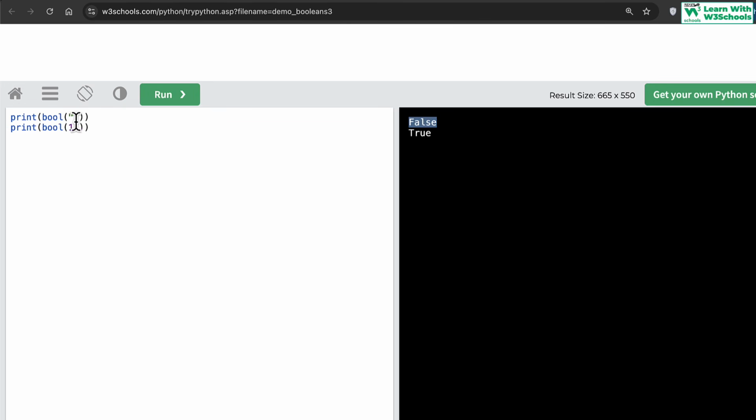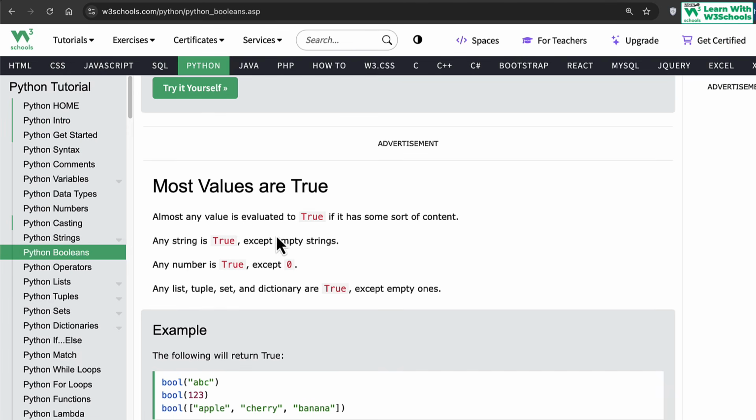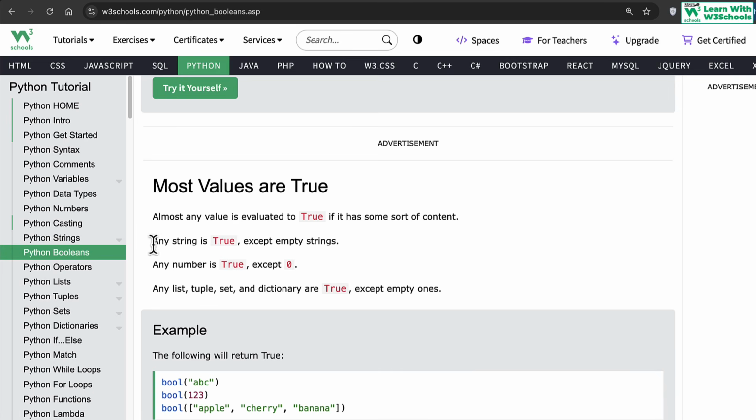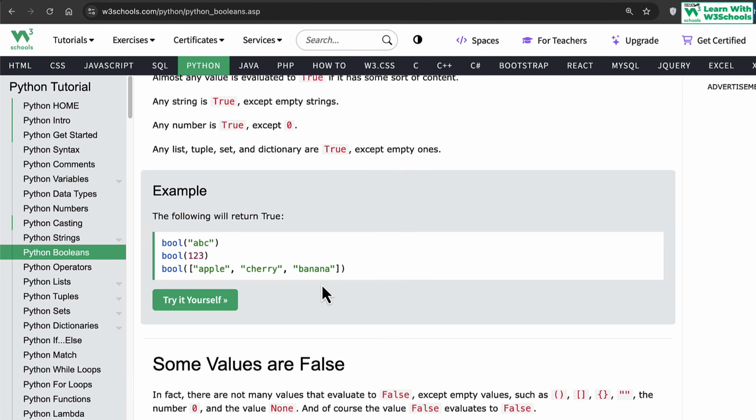So sometimes we can use this method to evaluate if the string is empty or not, whether the user has typed some answer or not. Has he given a username or password or not? Has he left it blank or not? Is any text field in the system blank or not? You can very easily read the text data and see if its Boolean is empty or not. If it returns false, it means the user has not entered anything, and then we can use this in an expression and give a message with that. Any number is true except 0. Even for a number, if you leave this blank, this becomes false. So this becomes true and false values in terms of Boolean things.